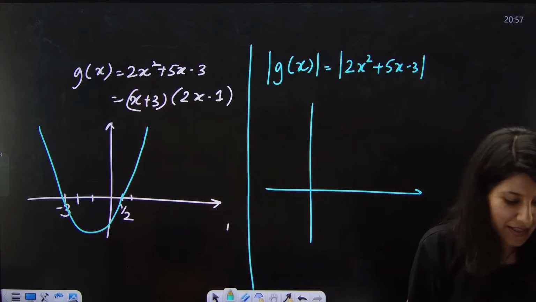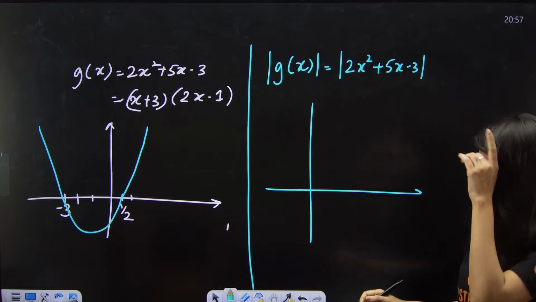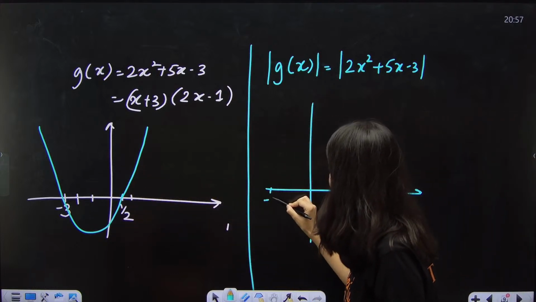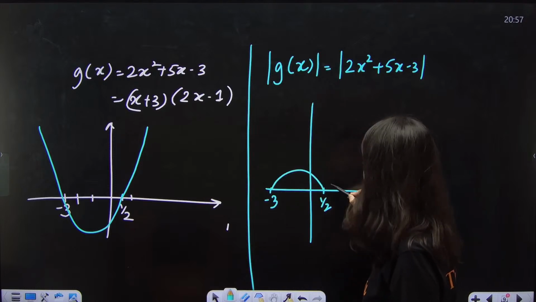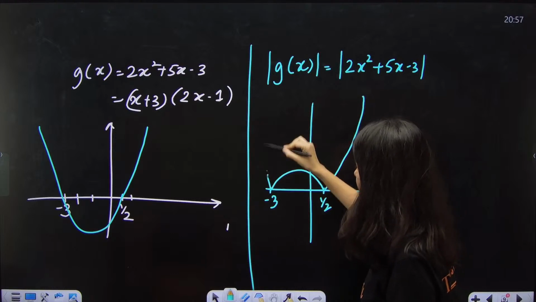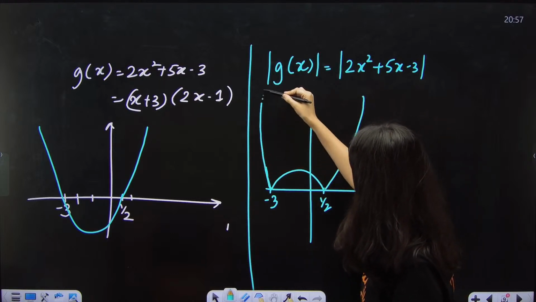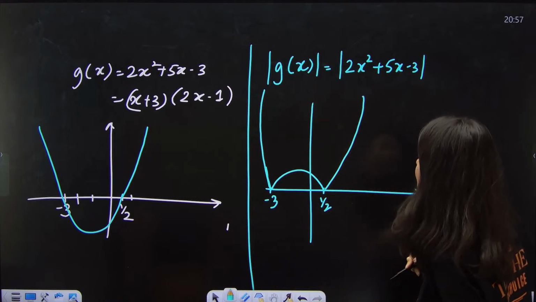This has become a flying pen problem. So this part will be like this. Minus 3 will be here, half will be here. And this is how it is. All right, this is your graph of mod of g of x.